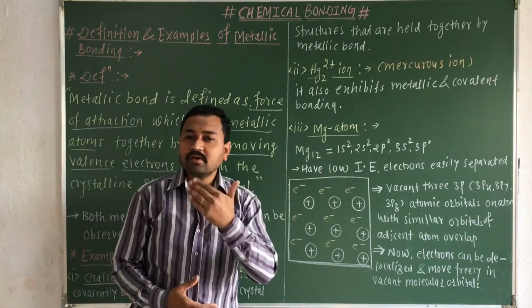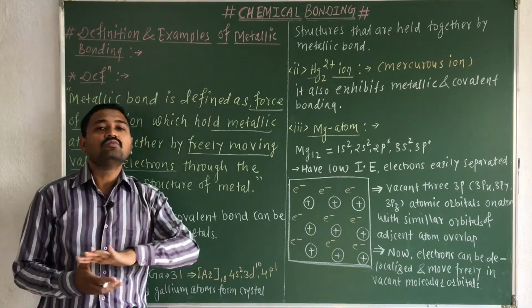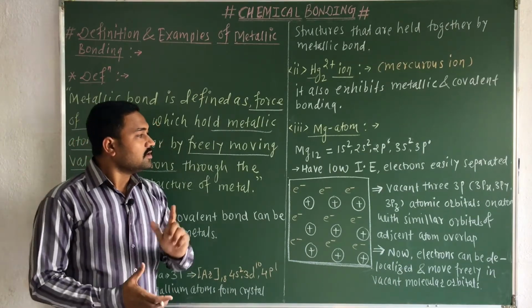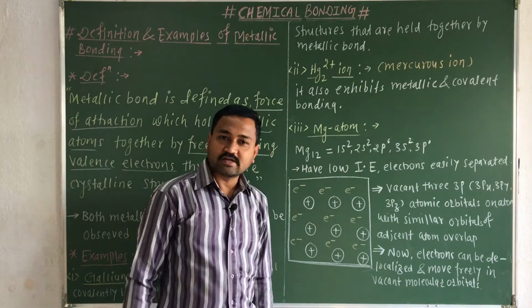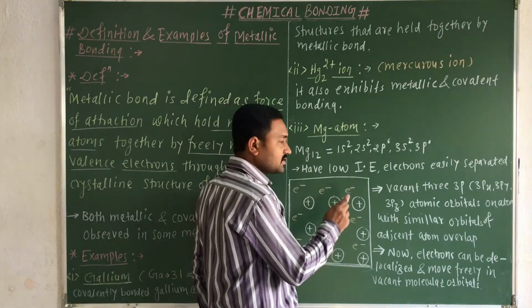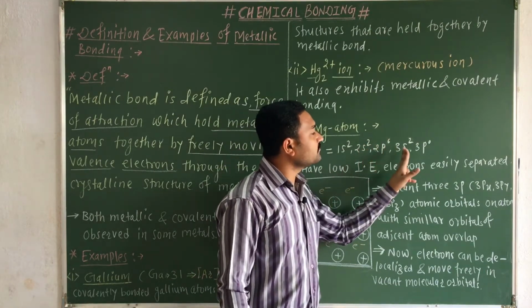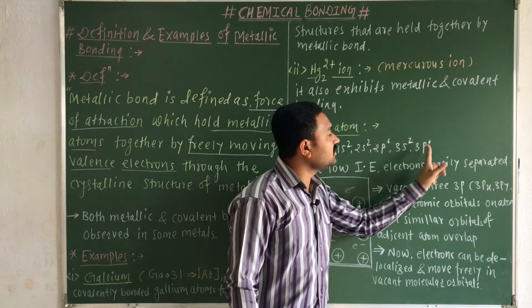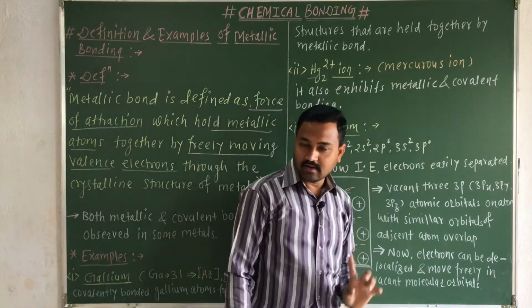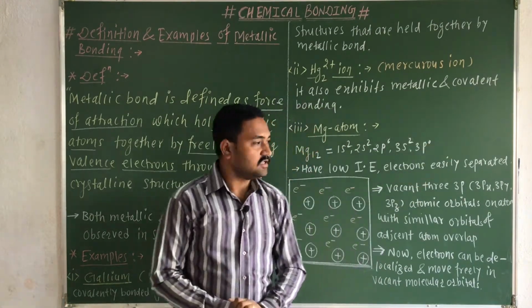Now the question may arise in your mind, how exactly can the electrons move in that crystalline structure? So let us explain that also. Remember, magnesium's atomic number is 12. If we consider the electronic configuration of magnesium, it is 1s2, 2s2, 2p6, 3s2 and 3p0. Its atomic number is 12, so there are 12 electrons. The 3p atomic orbital is vacant here.